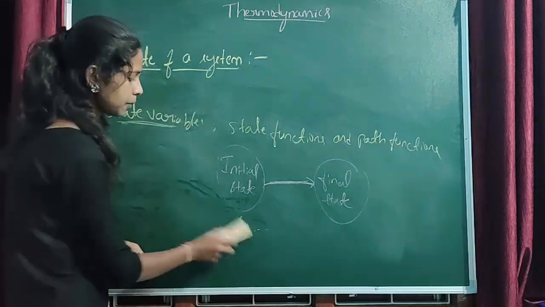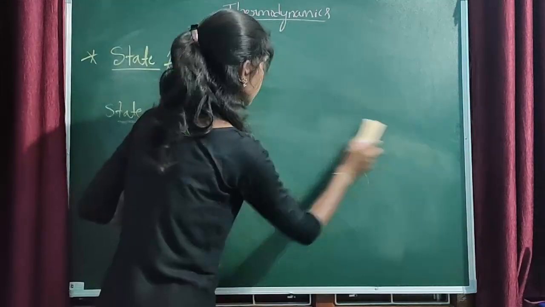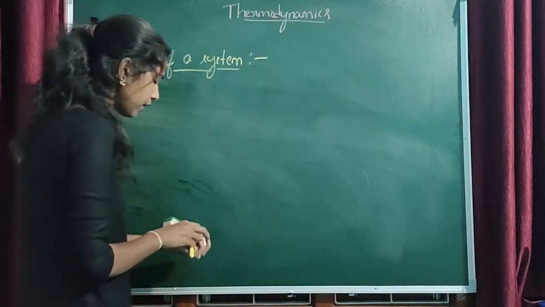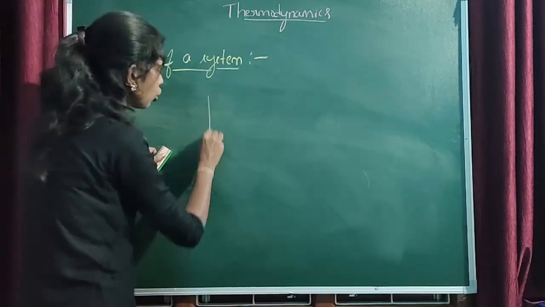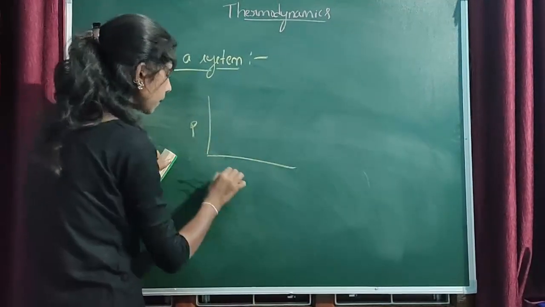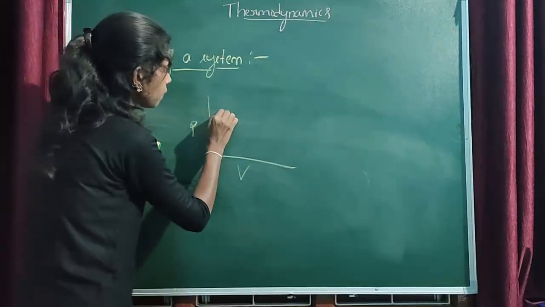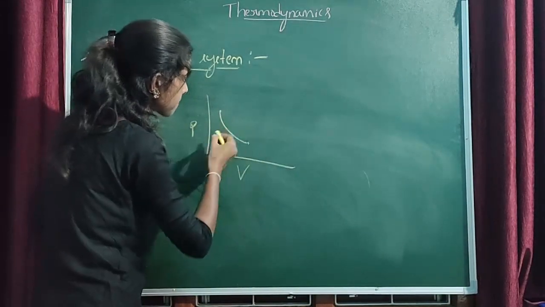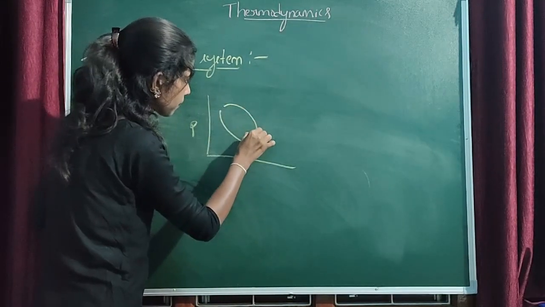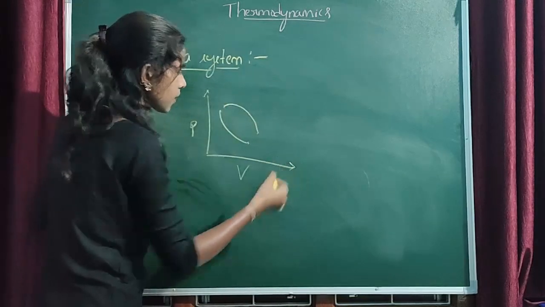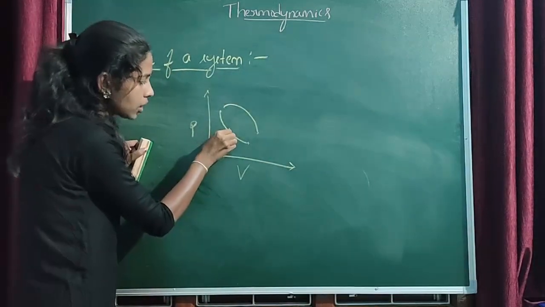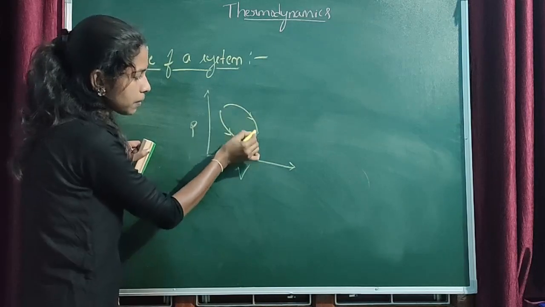To explain this, let me take a graph here. I will consider a PV graph, pressure versus volume graph. In this graph, there is a curve and here another curve. The path of this curve and this curve is completely different.